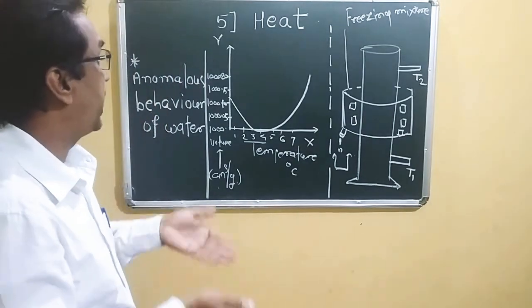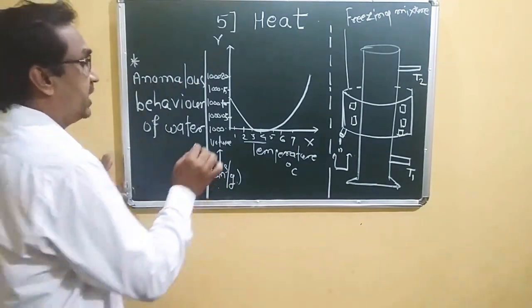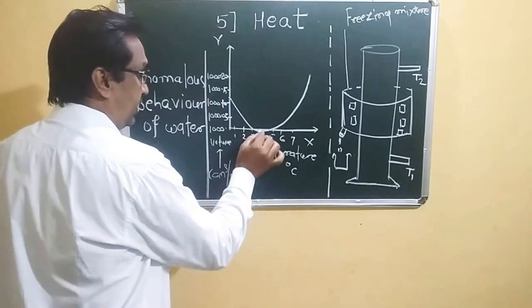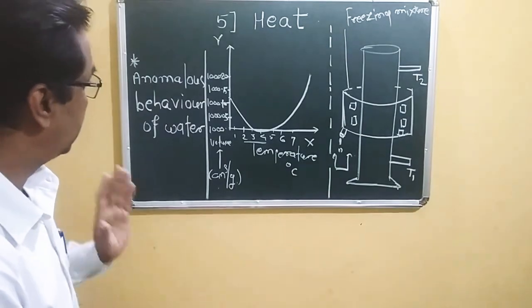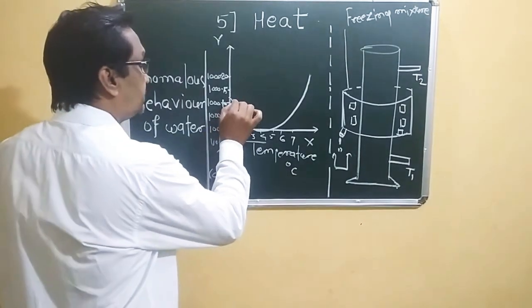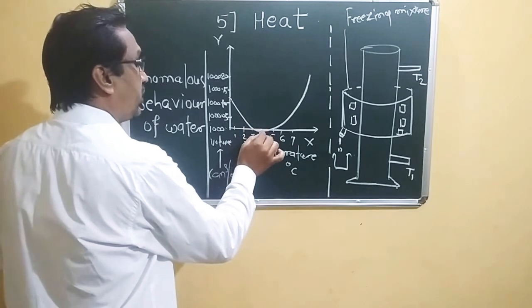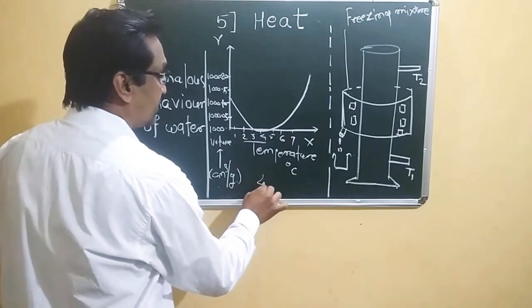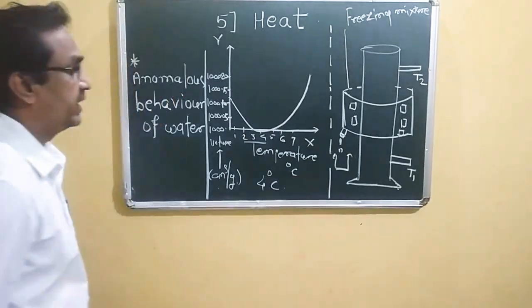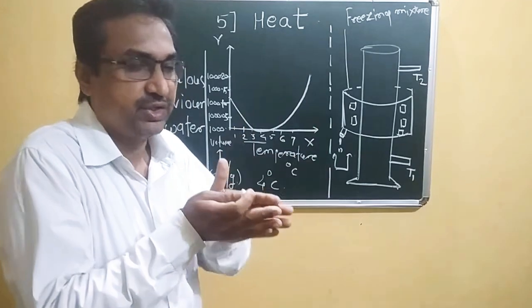But there are some abnormal or exceptional special cases we find in the region from 0 to 4 degrees Celsius. When the 1 kilogram of water is heated, it contracts, and the maximum contraction is at 4 degrees Celsius, that is, its volume decreases.